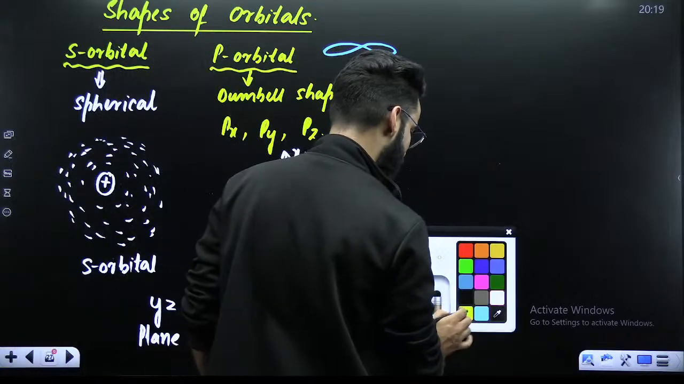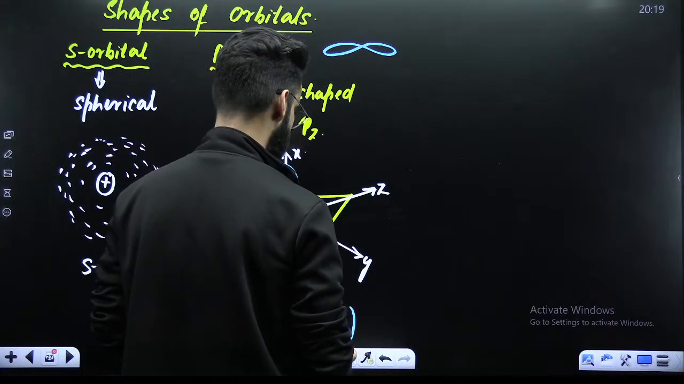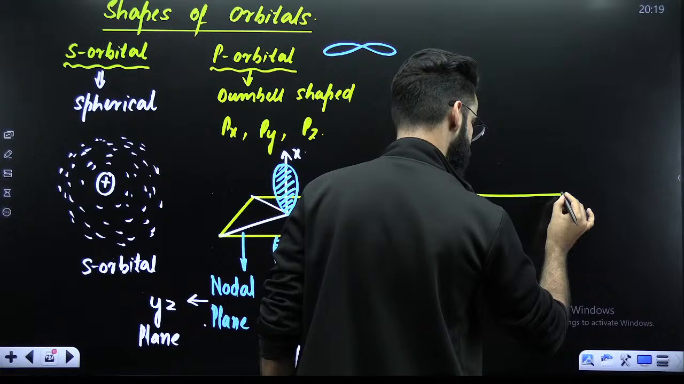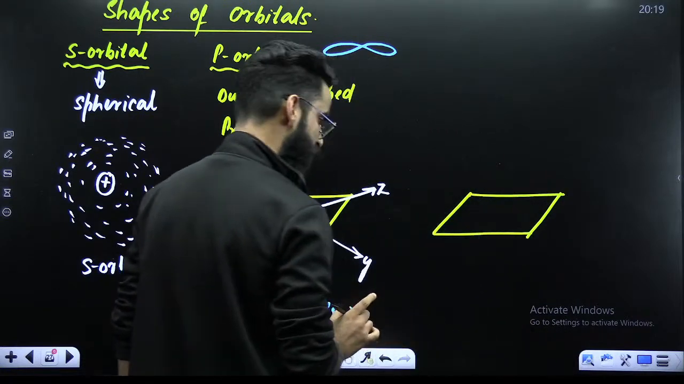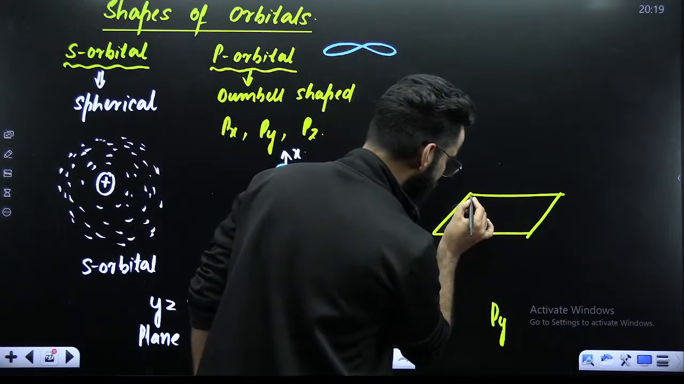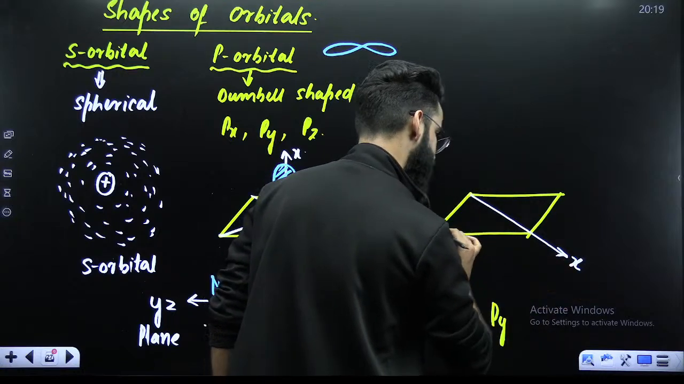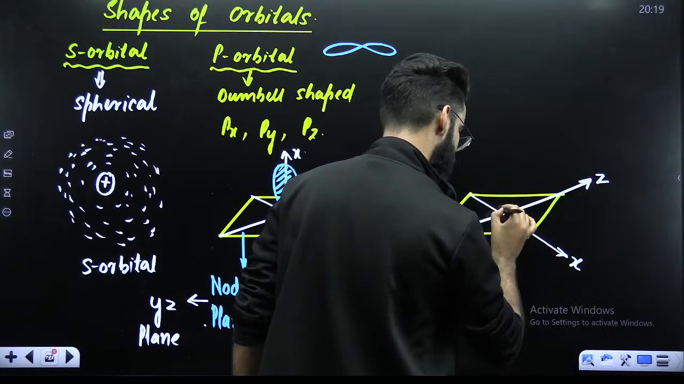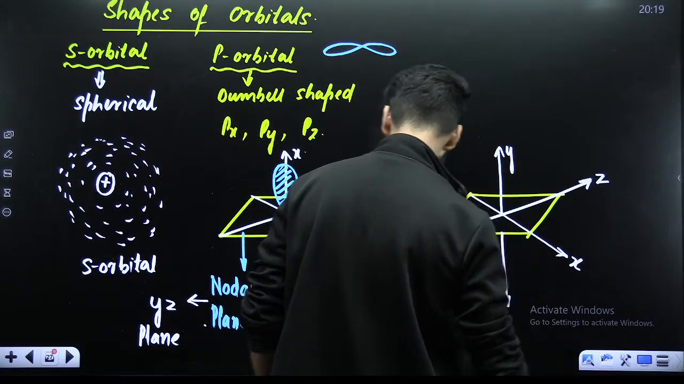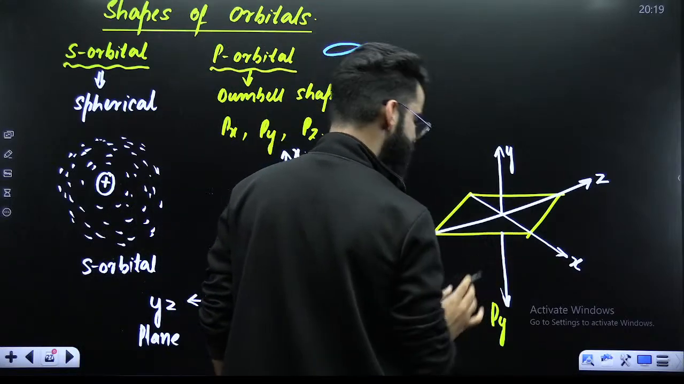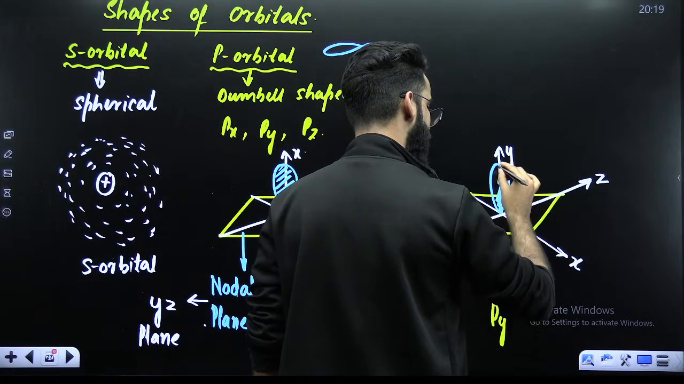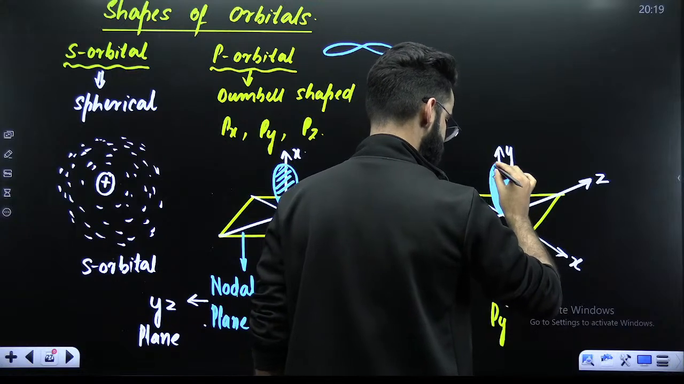Similarly, how does Py look? This was your Px. Now have a look at Py. Again, simple. In a similar way, you can make it. I have to represent Py, so I have to represent the lobes along the y-axis. Let's say this is your x-axis, call this the z-axis and call this the y-axis. When it comes to Py, the lobes will be along the y-axis. The electron density will be along the y-axis.